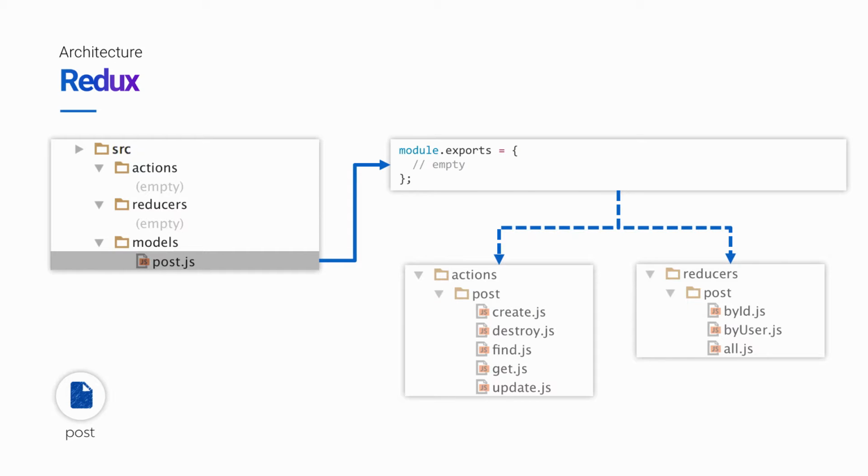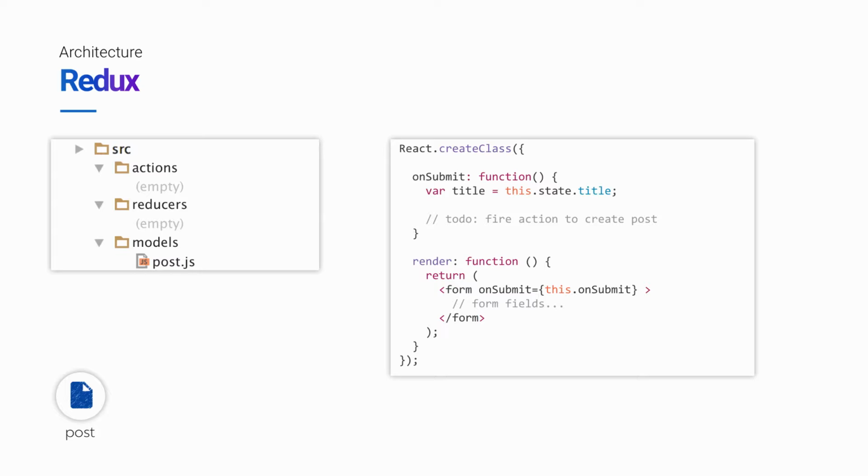So what do I mean by that? Let's use this component as an example. Here we have a React component that has a form, and the user is going to fill that out, and when they submit the form, we want to extract the title and create a post from it. To do that, we don't need to create an action, we just need to call it. Lore is the name of the framework, but it's also the name of a variable that all components have access to. And this variable hangs a lot of really useful things off of it, one of which are the application's actions. And every time you create a model, Lore appends the name of that model to actions and automatically fills it out with a full set of action creators for standard CRUD operations.